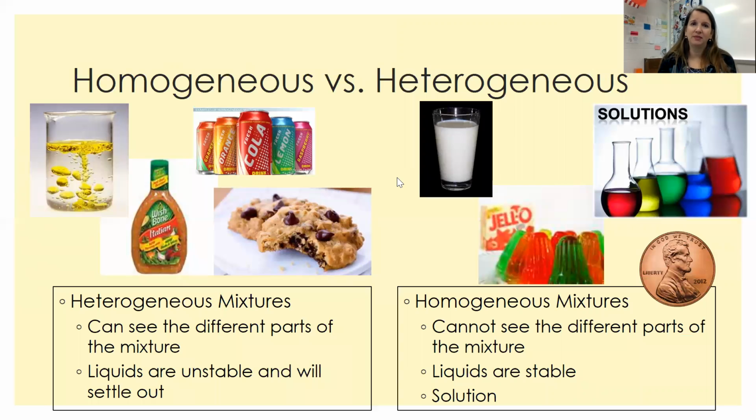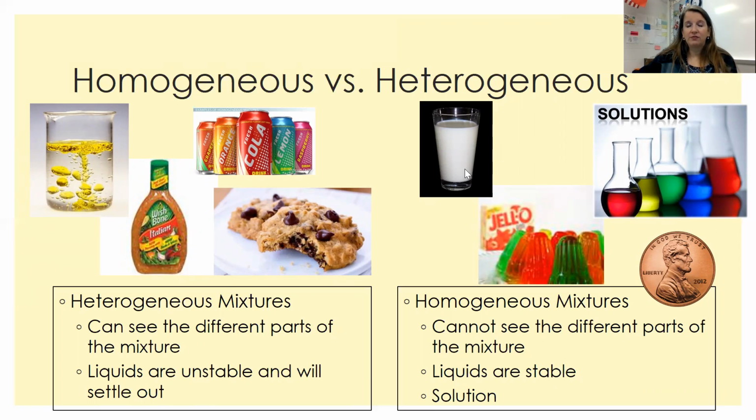There's 2 types of mixtures. We've got homogeneous mixtures and we have heterogeneous mixtures. So homogeneous mixtures, the prefix homo means the same. Homogeneous mixtures are where we cannot see the different parts of the mixture. It does look uniform to us, okay? So we can't see the different parts to it. So these pictures up here on the right side, those represent homogeneous mixtures.